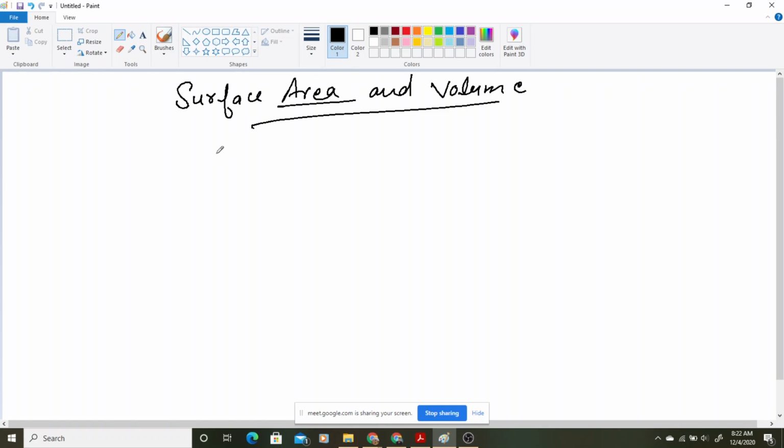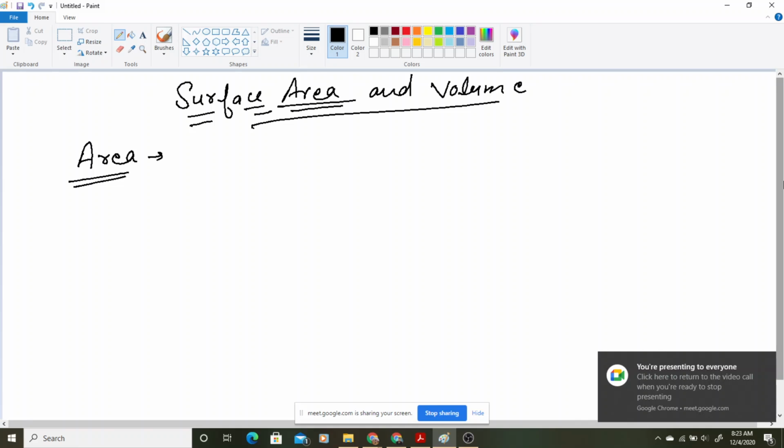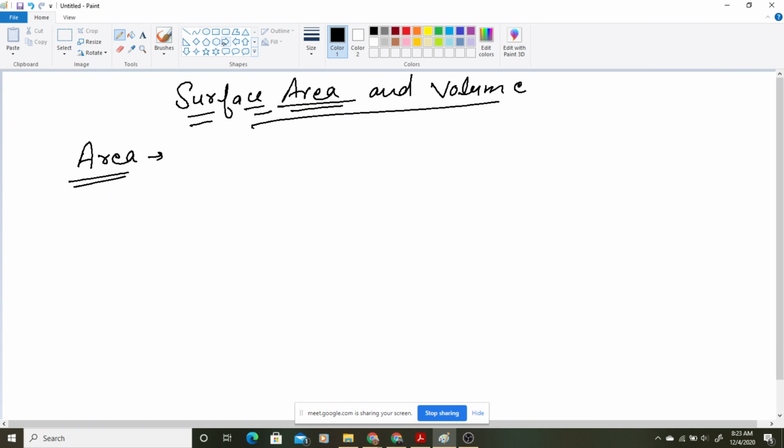The first thing, we are having here the word in our chapter's name also, surface area. So if we are talking about area, that thing you already know, we have already studied in our last classes also, what is area. So can anyone define what is area? देखो area क्या होता है, if any closed figure is there and it is enclosing any surface. Okay, see, if I am drawing any closed figure of any shape, see,